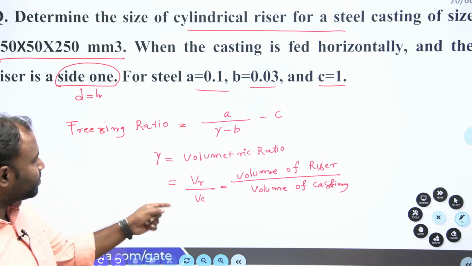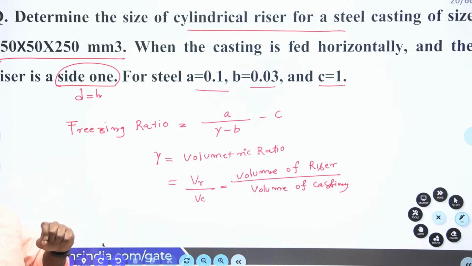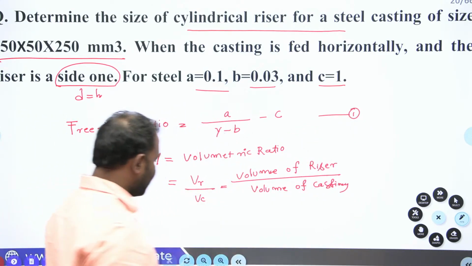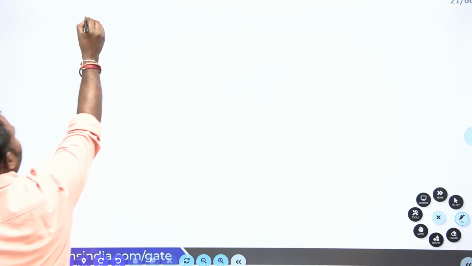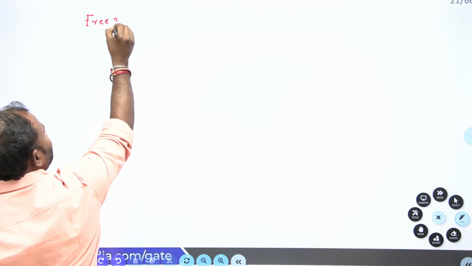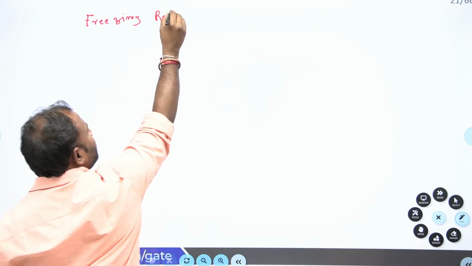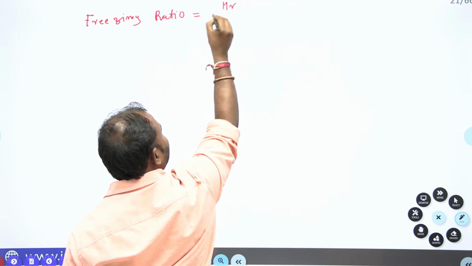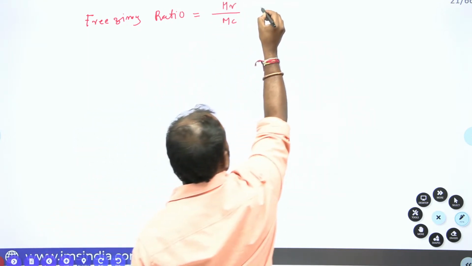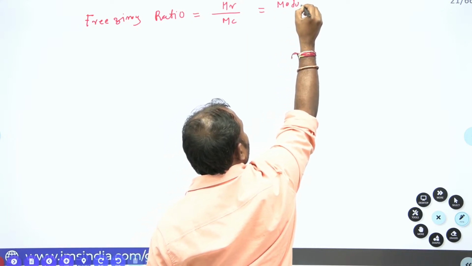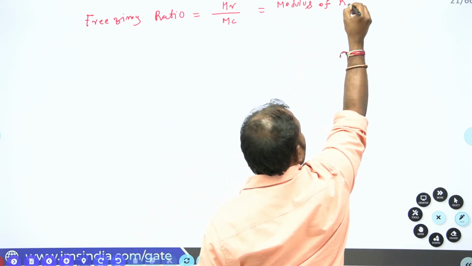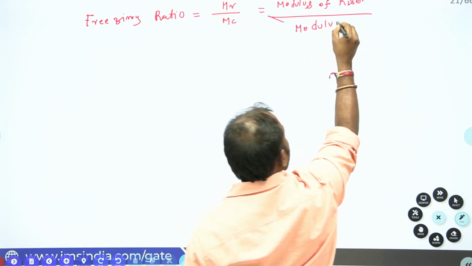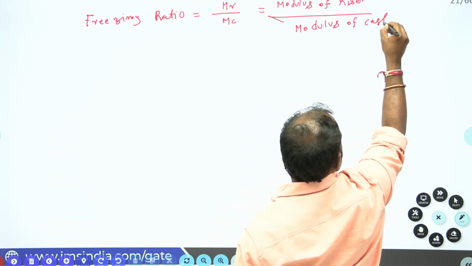Right. Now, freezing ratio can also be written, this is equation number 1. Okay. Right. Next, freezing ratio is equal to, we can also write it as, modulus of riser divided by modulus of casting.